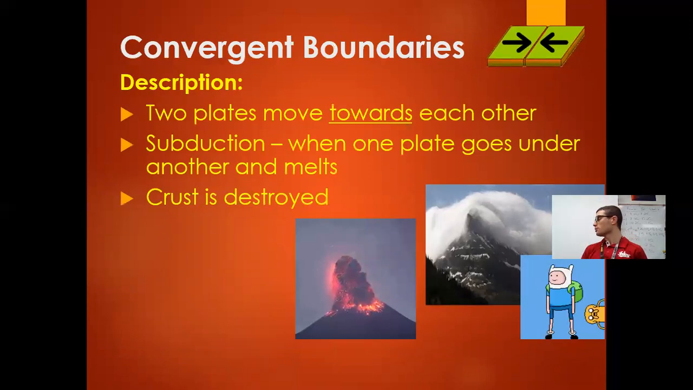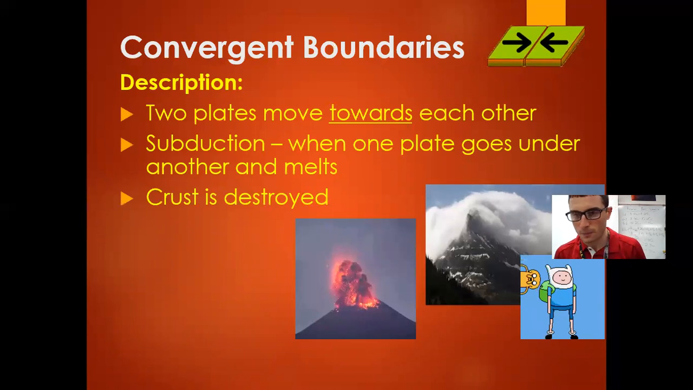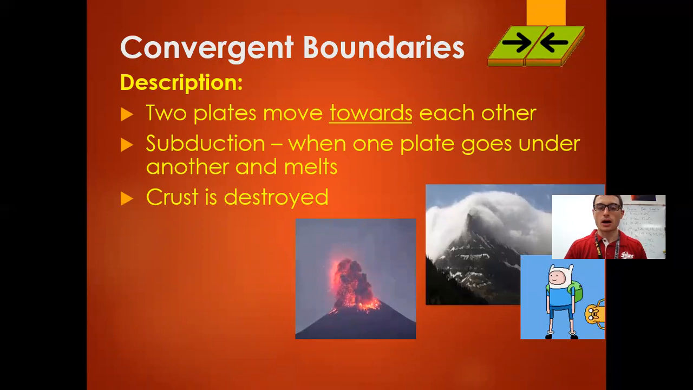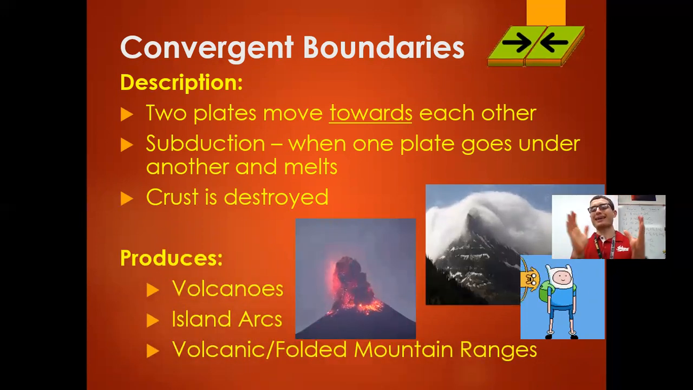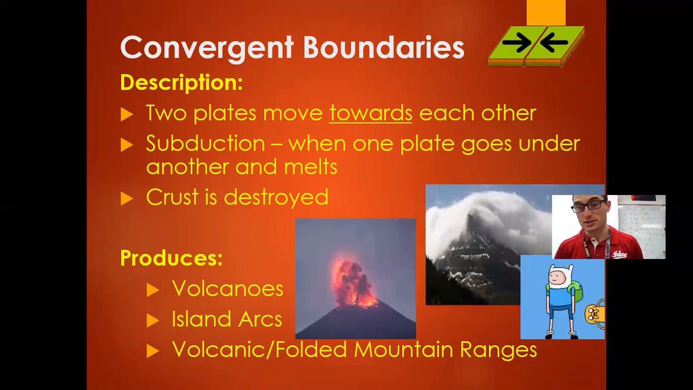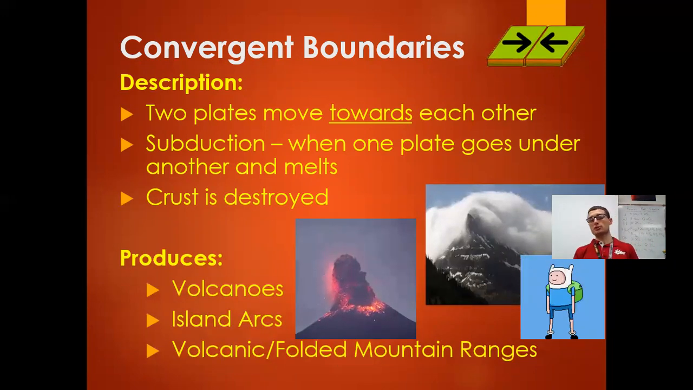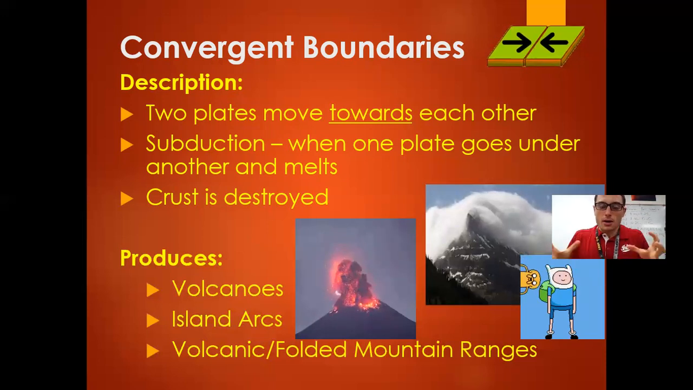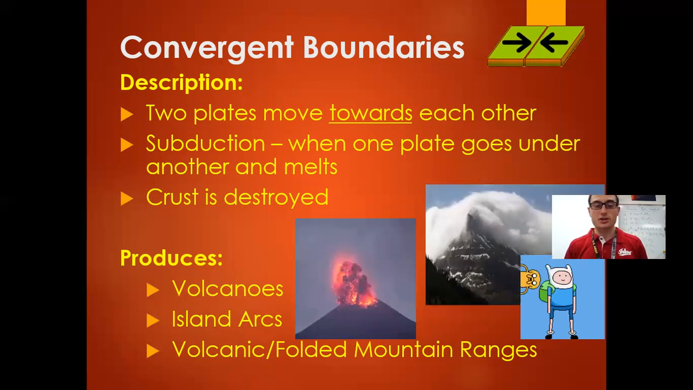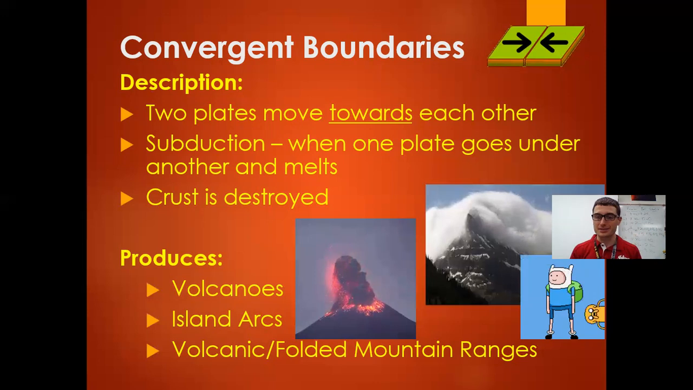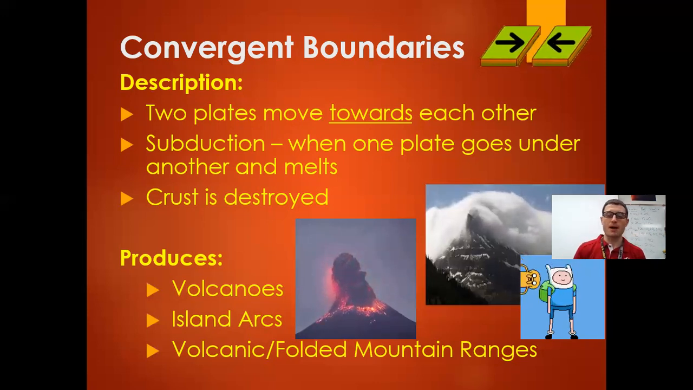But let's go ahead to conclude for today. We'll do our transform boundary tomorrow. Convergent boundaries, again, plates are moving together. And you're going to have plates, one going below the other, okay? And in this situation, crust is destroyed. What does it produce? We're going to get volcanoes. Again, you have the plates bunching up together. Volcanoes, volcano island arcs. And instead of volcano islands, we're going to get volcano mountains. So volcanic mountains in folded ranges.